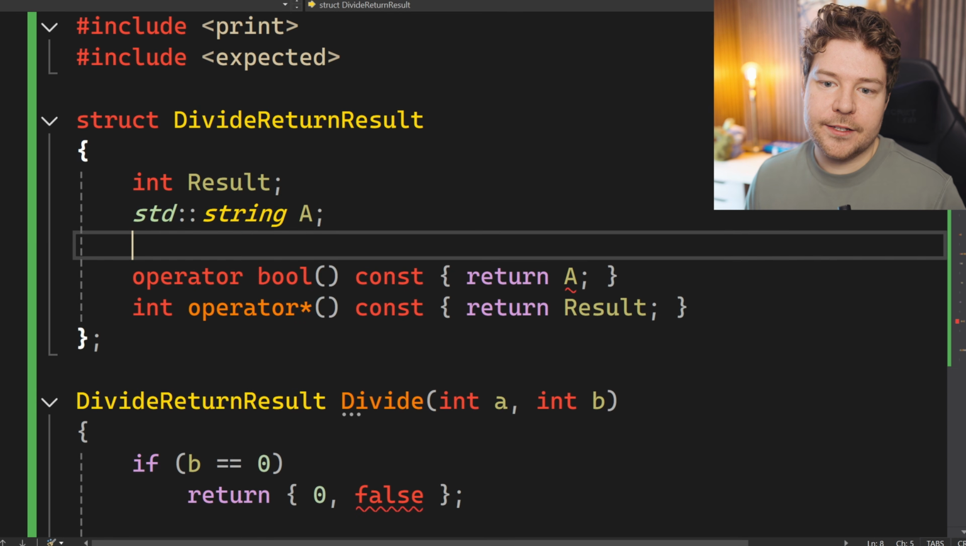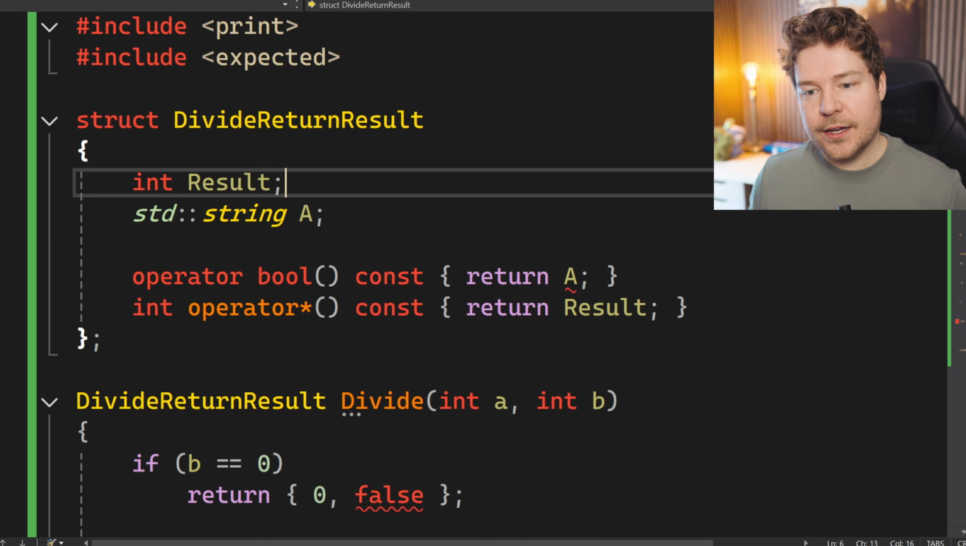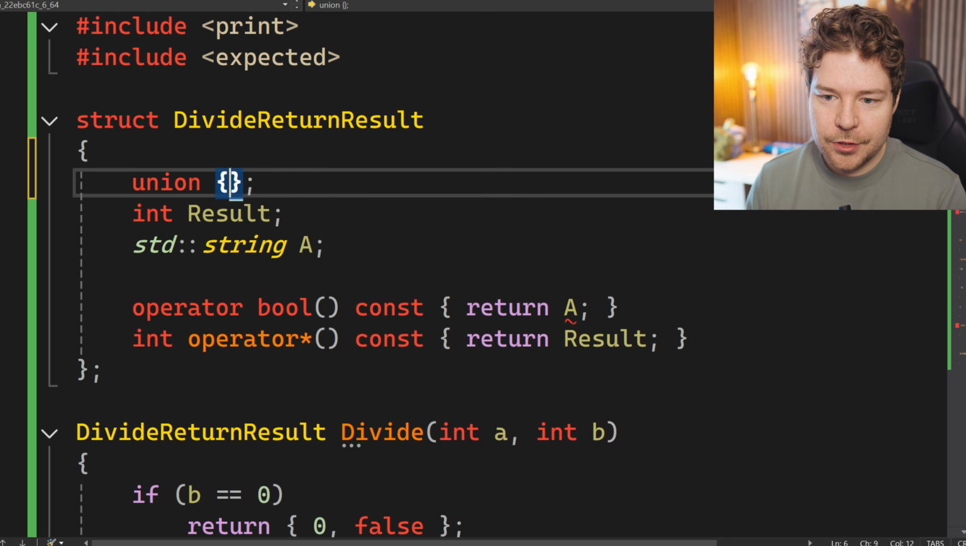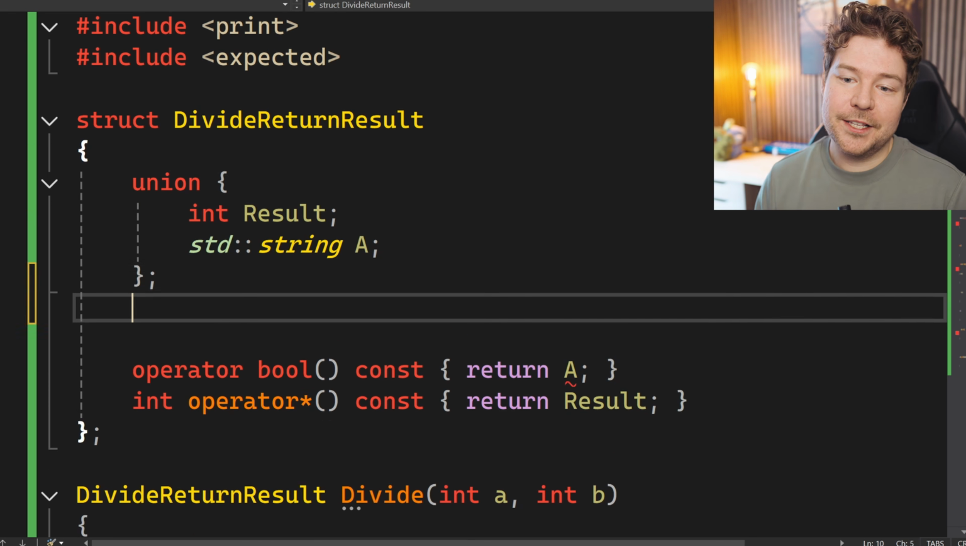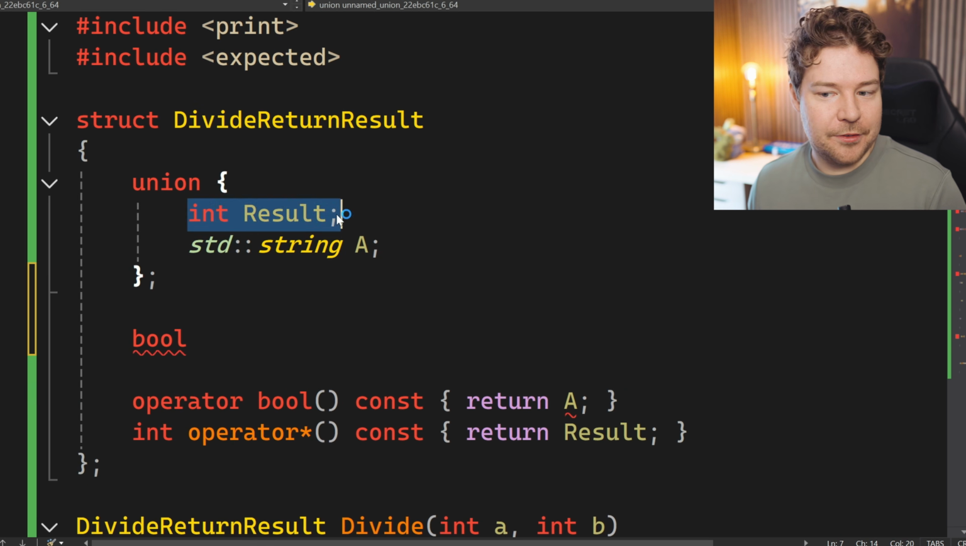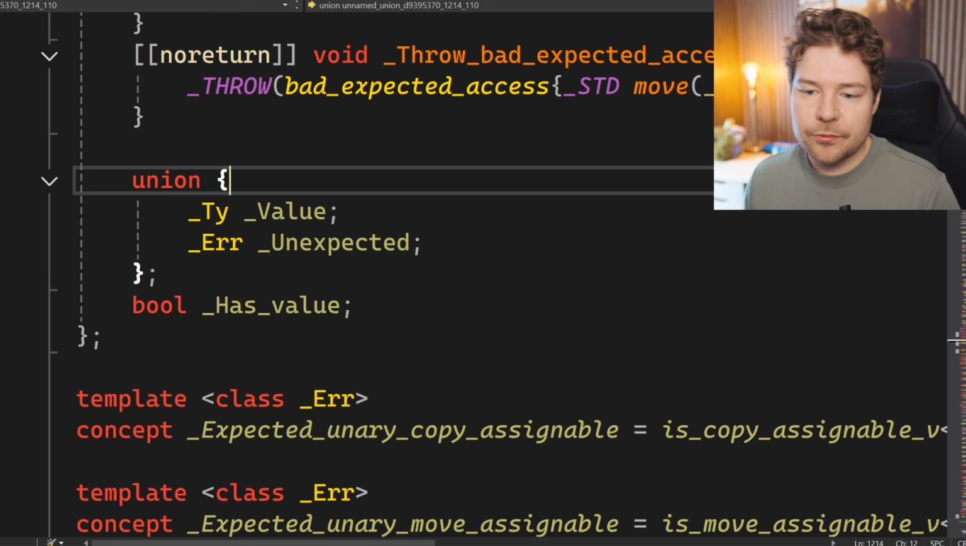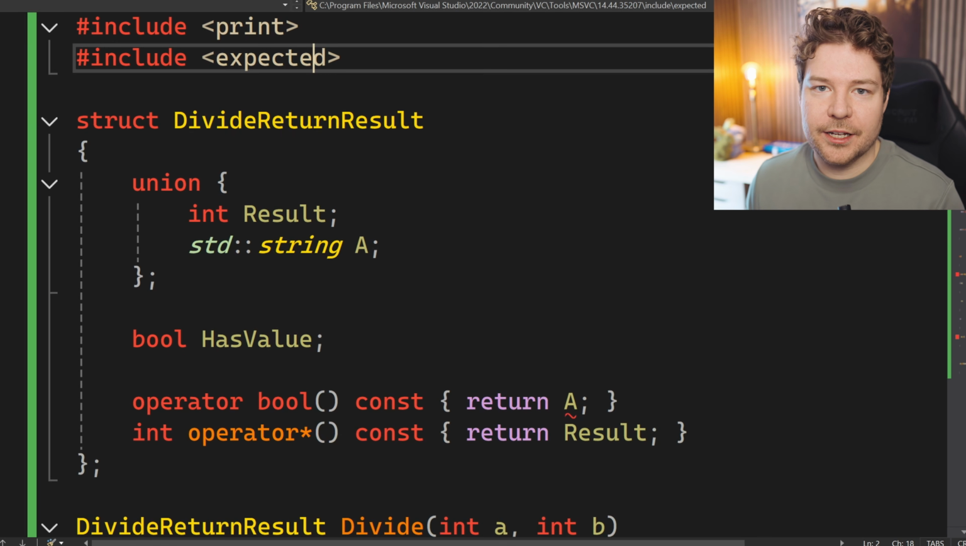Well, in this case, we're actually storing an integer and then a string. So we're storing more data than we need to. So what if we use a union? Well, you can probably see where we're going with this. We'll use a union and then we'll have to know, is it result or is it a? So has value, and we've basically just written the expected class.